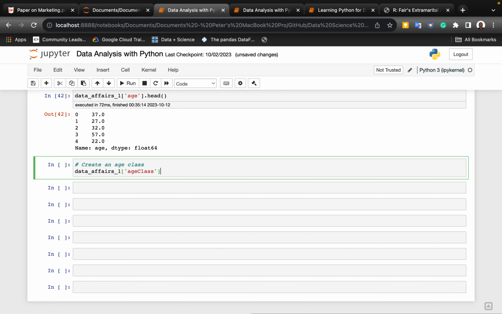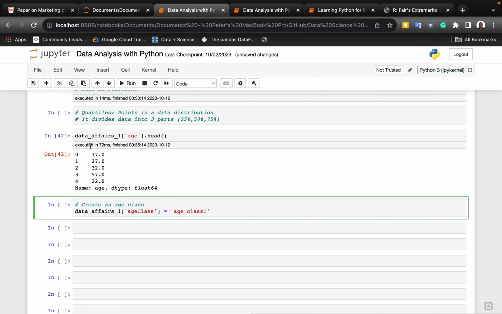That's going to be our new feature inside. Inside, we're going to call the first part age underscore class 1. So we're going to look at all the age values we have and break them into classes. We're going to see how it looks at the end.